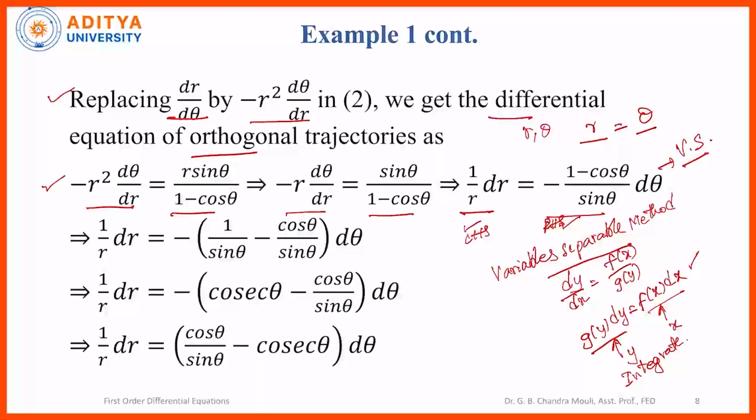Now, 1 by r dr is equal to minus of, now divide each term by sin theta, 1 by sin theta minus cos theta by sin theta d theta. So, again 1 by r dr is equal to 1 by sin theta is cosecant theta minus cos theta by sin theta d theta, or multiplying the negative, we will get 1 by r dr is equal to cos theta by sin theta minus cosecant theta d theta.